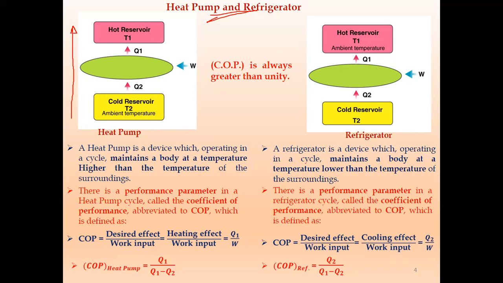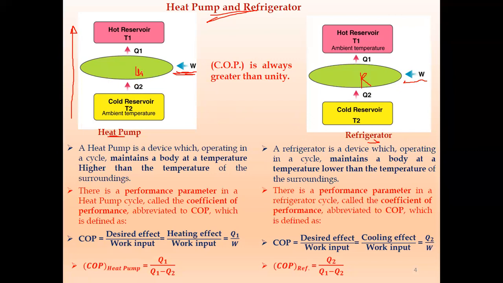And for that, the input will be work. So we require input work to supply heat from the cold reservoir to the hot reservoir. In both cases, in heat pump and in refrigerator, we have to supply work to the system. This is the refrigerator and this is the heat pump.